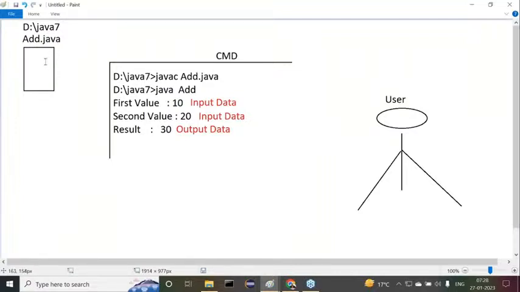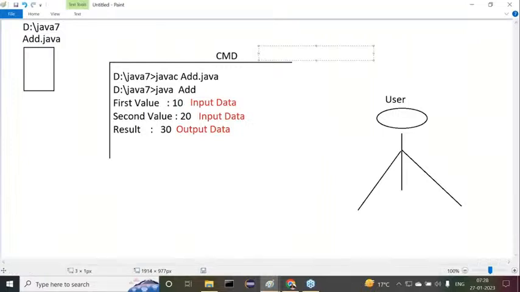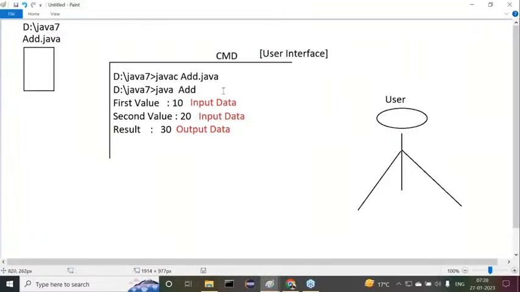From the point of view of the program, if you stand at the program, this command prompt is acting as a user interface. This is an interface. An interface is a middle one that exists between the program and the user. And this interface provides an environment to interact with our program. What is the requirement of interacting with the program?